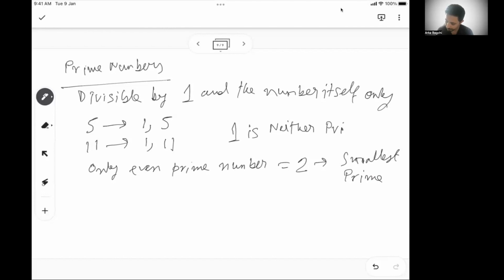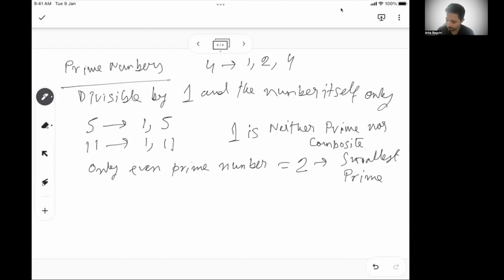1 is neither prime nor composite. So the antonym of prime number is composite numbers, where a number has factors or can be divided apart from 1 and that number. So for example, 4 is a composite number. 4 can be divided by 1, 2, and 4. So 2 is one number which can divide 4 apart from the number itself, which is 4, and 1.